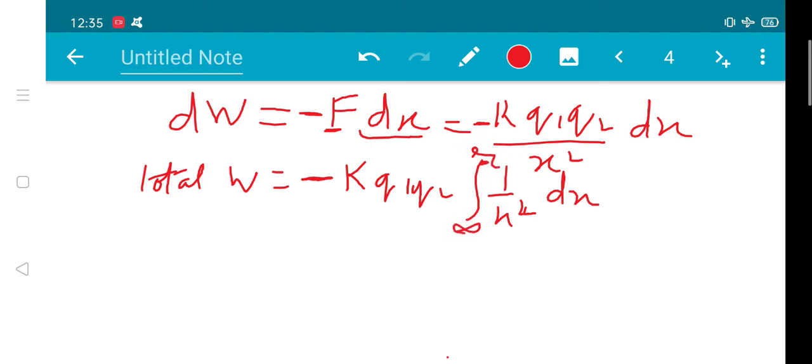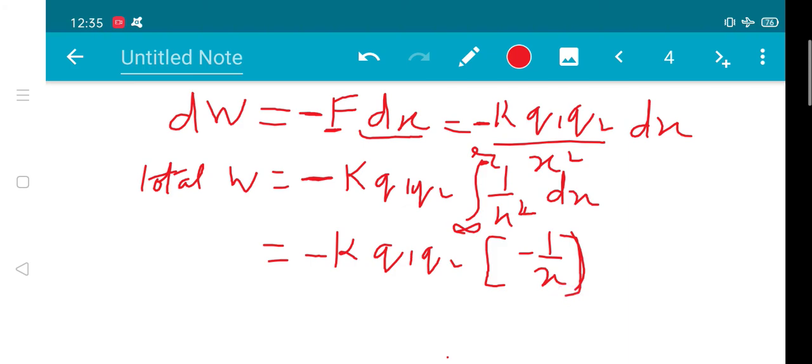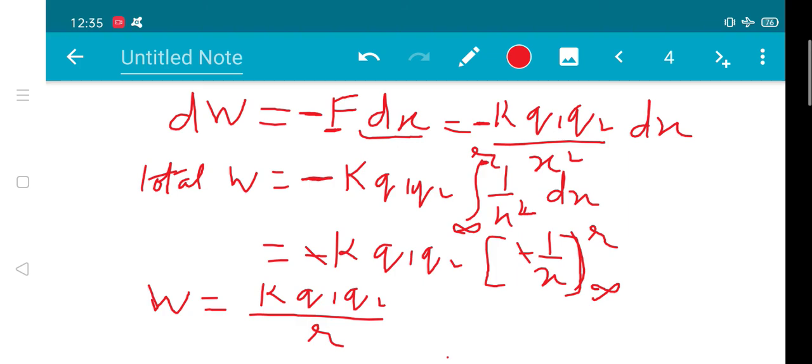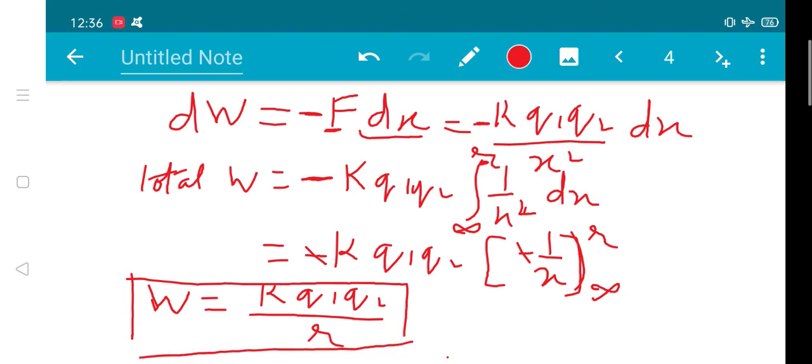Now integration of 1 upon x square equals minus 1 upon x, from infinity to r. This minus will get cancelled out, and when we put the limits, we will find that W, the work done, will be equal to K q1 q2 upon r. This is your work done of a two charge system, or we can say the potential energy or the interaction energy.